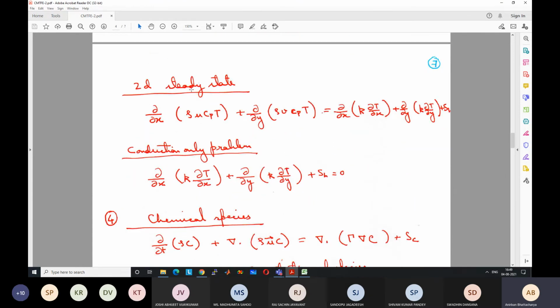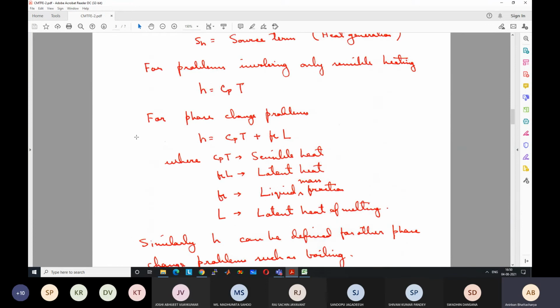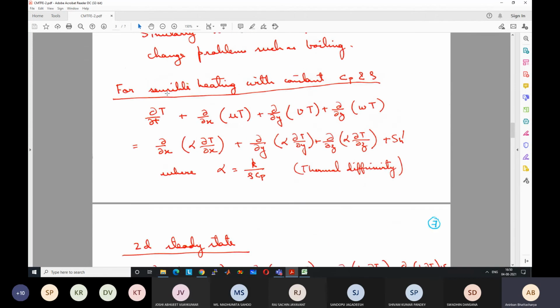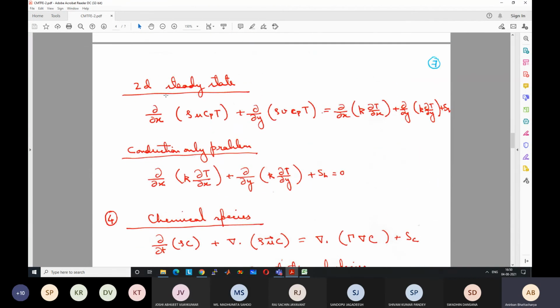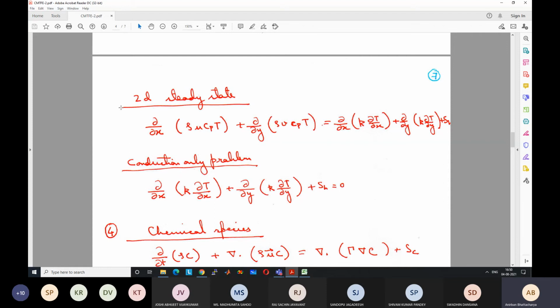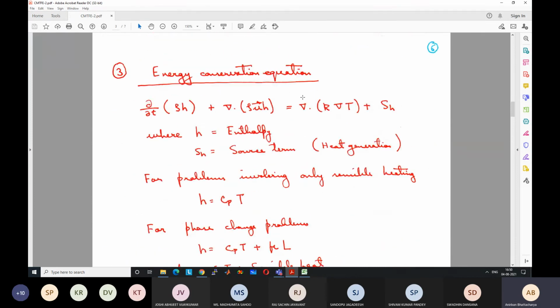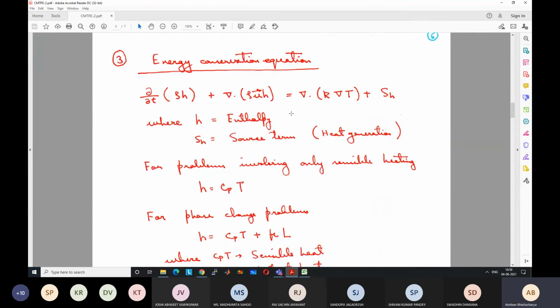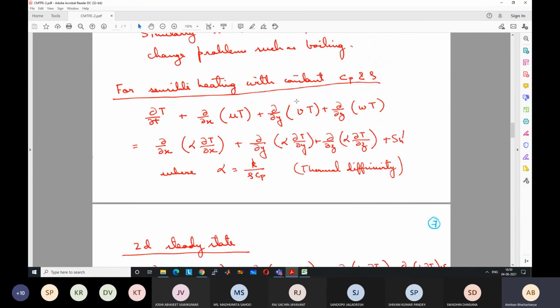So anyway, let us come back to this 2D steady state problem. If we want to write the equation in full form for the 2D steady state case, because it's steady state, the variation with time is not there. So it is del/del x of rho U Cp T plus del/del y of rho V Cp T is equal to del/del x of k del T/del x plus del/del y of k del T/del y plus the source term. It's the same equation, just written in scalar form, so that it is easier to understand.